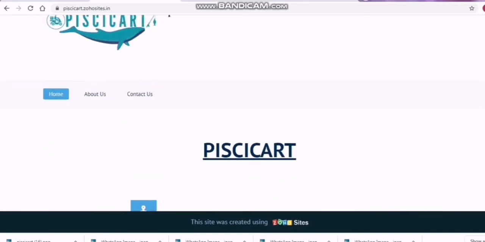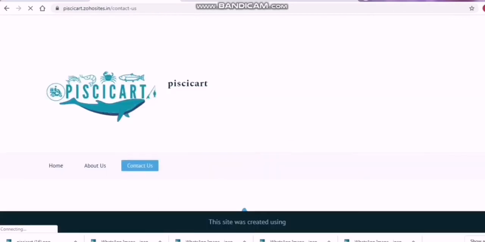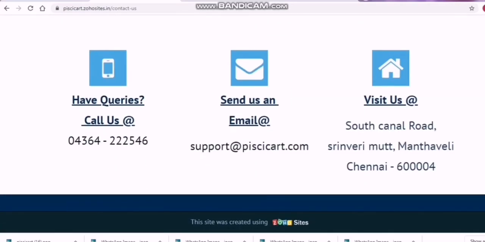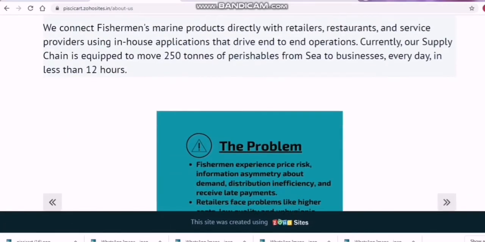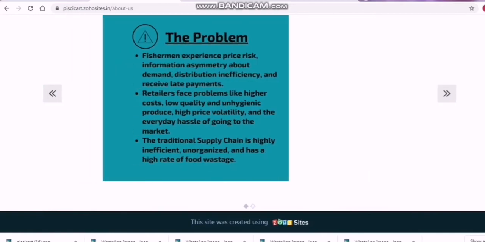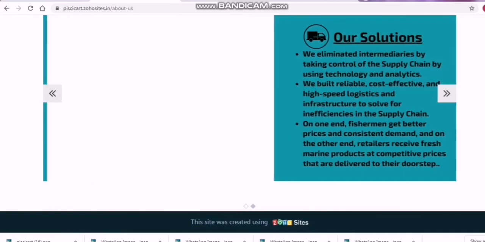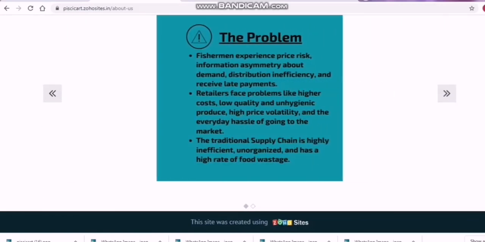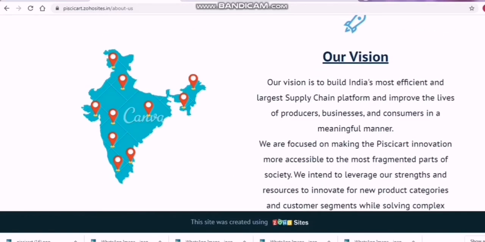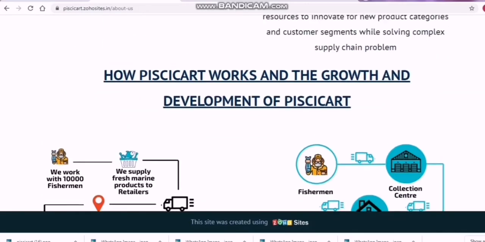And I'm going to show you the contact us page, how I have created it. You can see queries, email, and visit us. These are all the icons I have taken from this website itself. Here you can see the problems and solutions I have given: what are the problems faced by the fishermen, and what are the solutions we are giving for those fishermen. Everything I have given. The vision, what the vision of Pesicart is going to be, everything I have given. So that's all about my future planning business. Thank you.